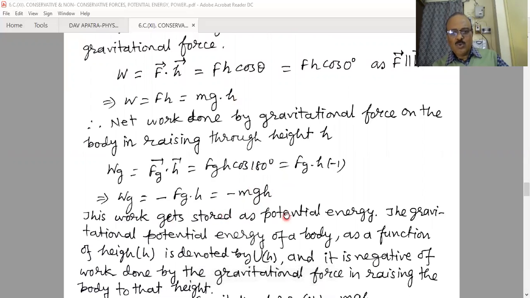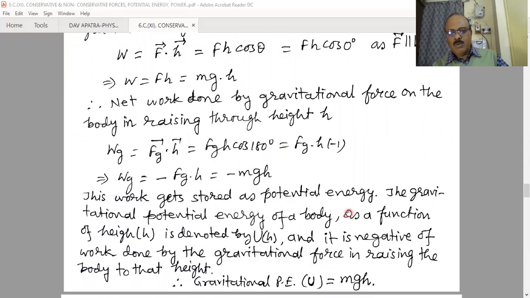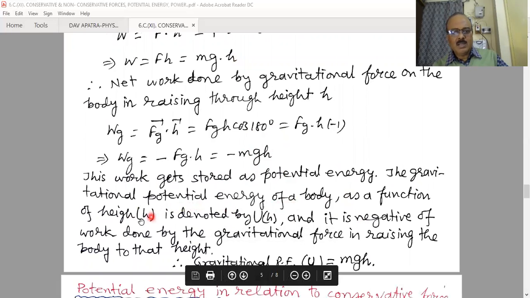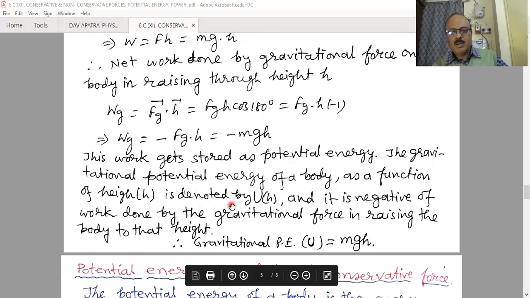This work gets stored as potential energy. Then what is the potential energy? The gravitational potential energy of a body as a function of height h is denoted by U_g, capital U. It is the negative of the work done by the gravitational force in raising the body to the height. That is, the gravitational potential energy is equal to mgh.